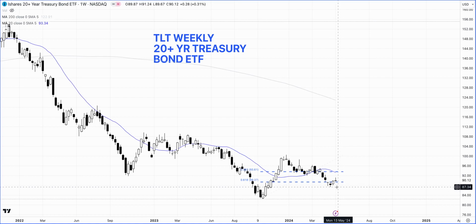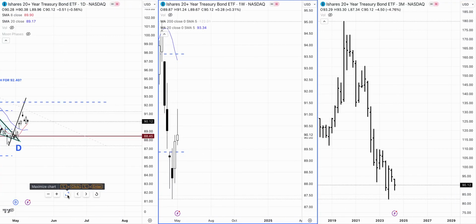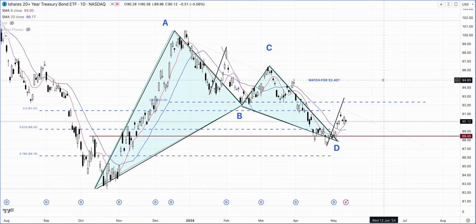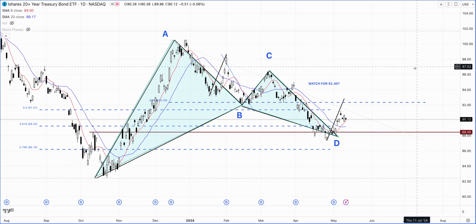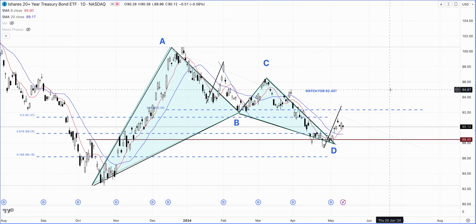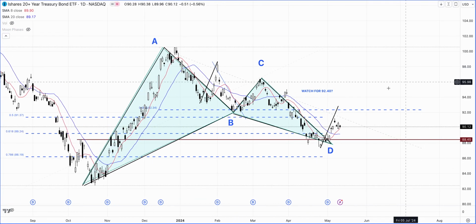So if this level goes, which is 87.34, then I think we are just going back to the lows. And on the daily chart, the really key level that we're watching for this market to break is 90.40. That's going to be the level, and that will give us comfort that probably we have started a leg higher again in a bear market, but we could be rallying for several months, so that's a possibility.